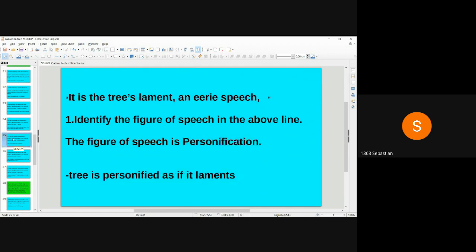It is the tree's lament and eerie speech. Identify the figure of speech in the above line. The figure of speech is personification. Tree is personified as if it laments.